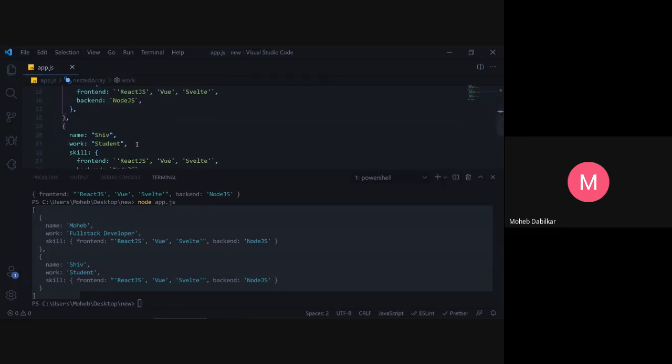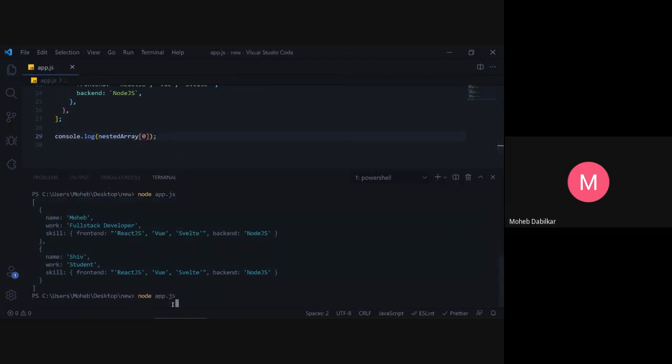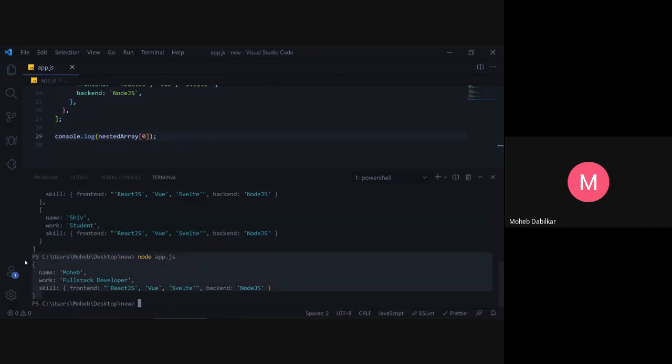What if I want just the first element of this nested array? So I can do this. Just enter the first element over here, save it, and run it. So just the first element comes over here. So I entered 0 over here. Do you understand indexing?